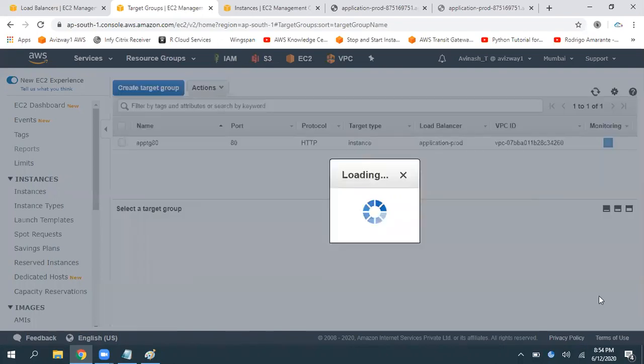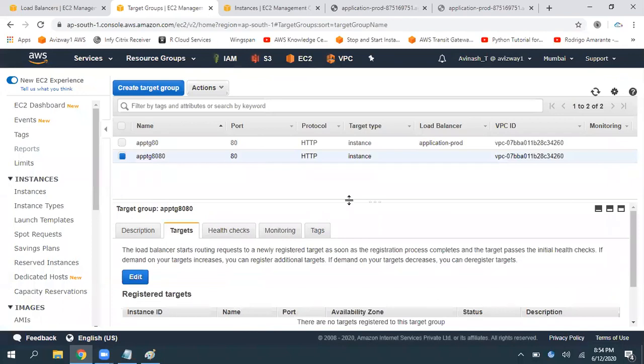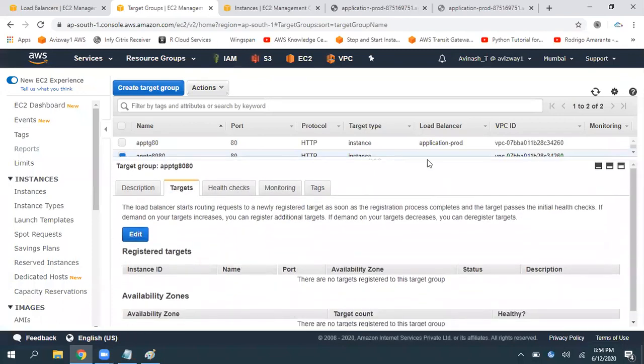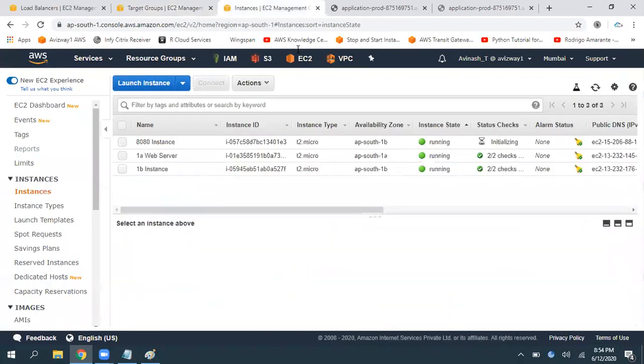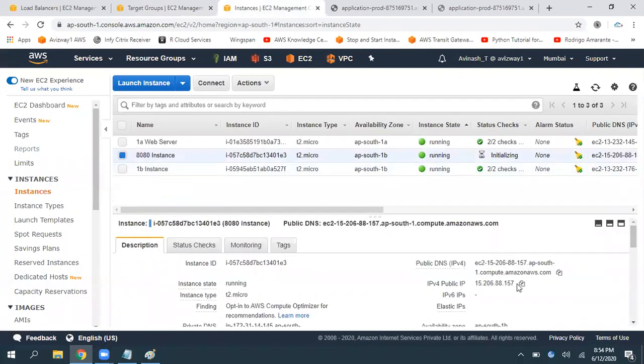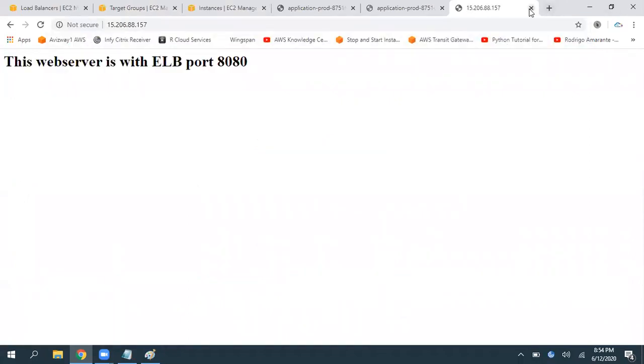So click on create. One target group is created, but do we have any targets? No. And is it associated to any of the load balancer? No. Now let's add a target. But before that, is our instance ready? All right, instance is ready. And is it giving replies? So it is giving reply also.